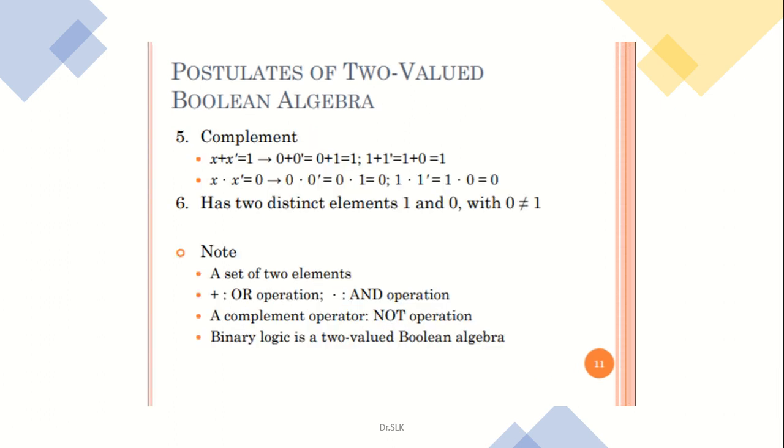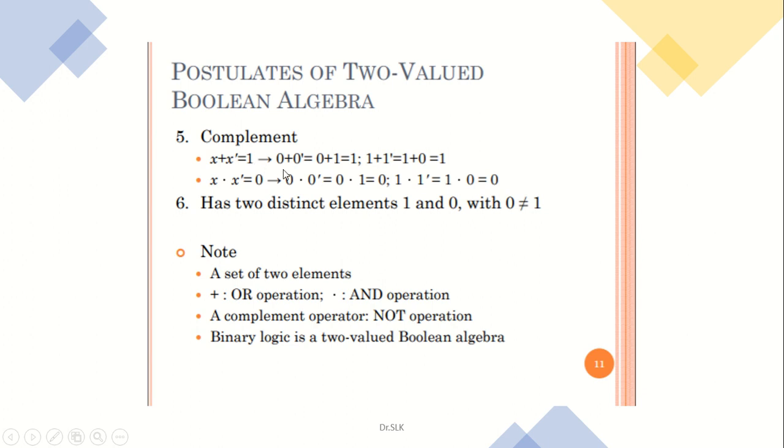The next postulate of the two valued binary Boolean algebra is the complement rule. When an element is operated by an addition operation, the sum of the element plus its inverse should be equal to the identity element. So here x bar is the inverse of x, so x plus x bar should be equal to 1, where 1 is the identity element.